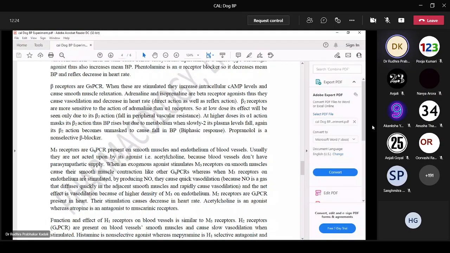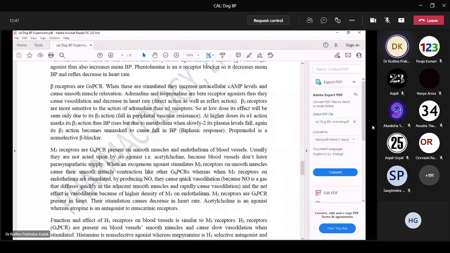Vasodilation causes fall in BP, so they cause increase in heart rate. Beta 2 receptors are more sensitive to the action of adrenaline than alpha receptors. So here the important point to remember is beta 2 receptors are more sensitive to adrenaline compared to alpha 1 receptors.